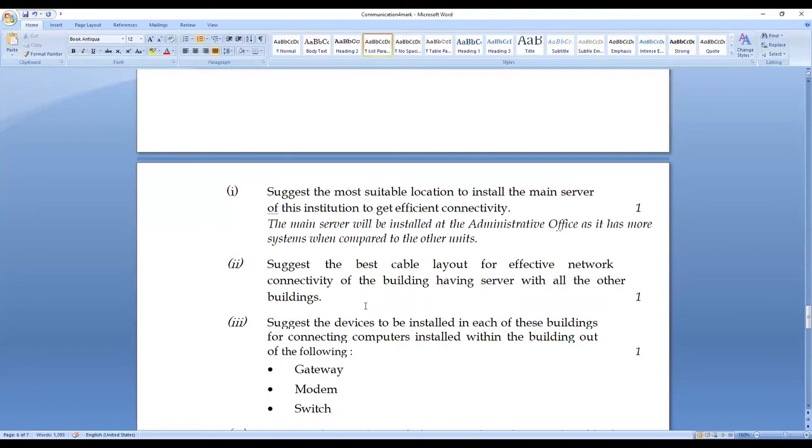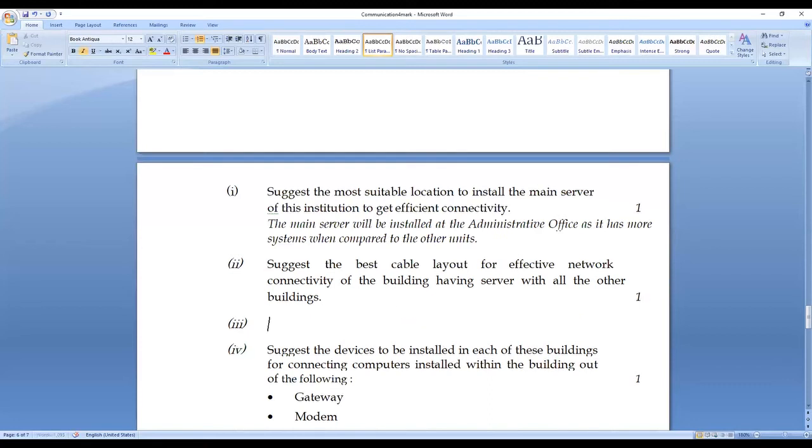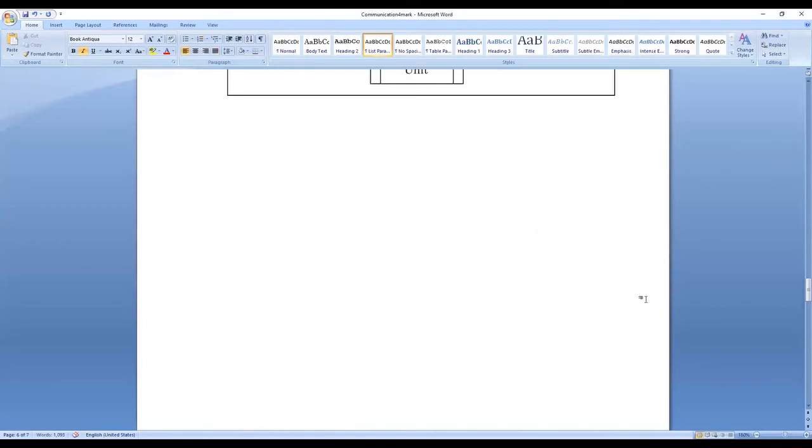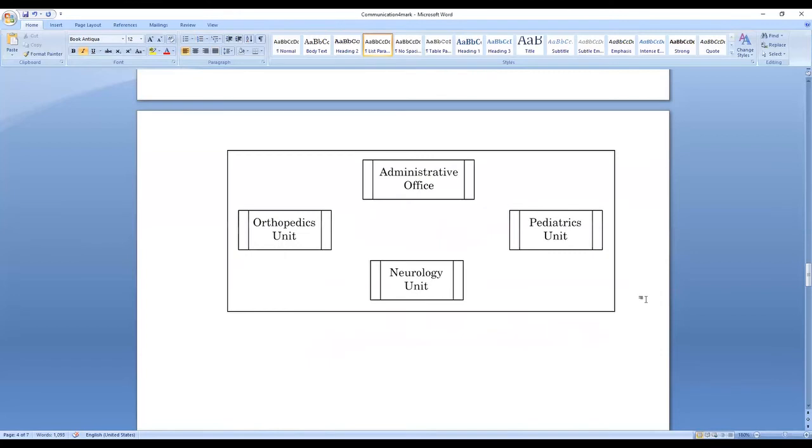So suggest the best cable layout for effective network connectivity. The best cable layout is the layout diagram. This is what they are asking. So for the layout diagram here, what are the units I have? Administrative. Okay.